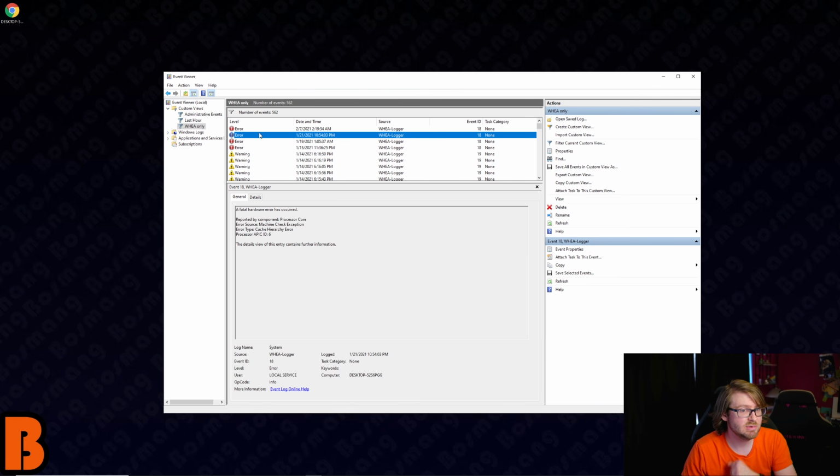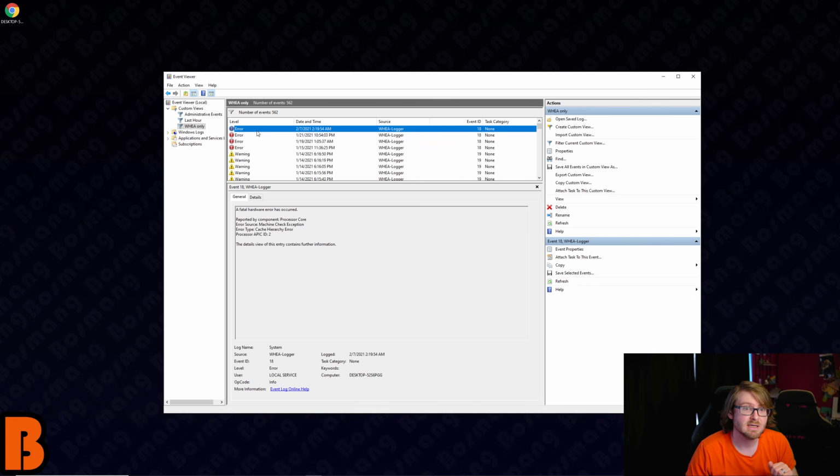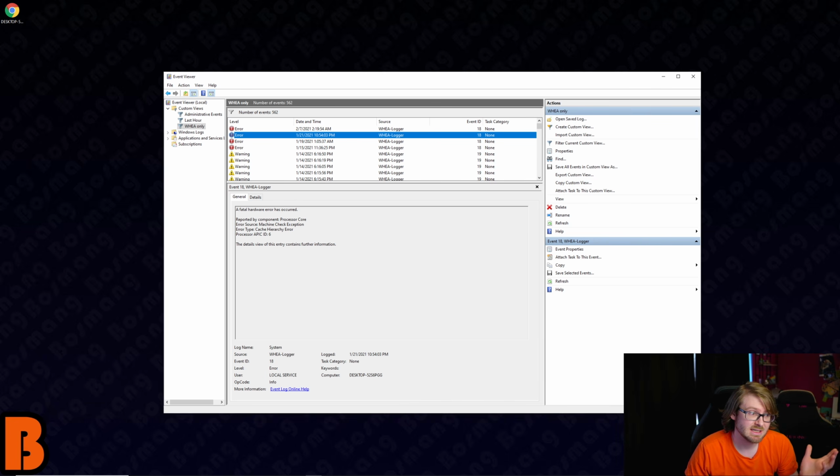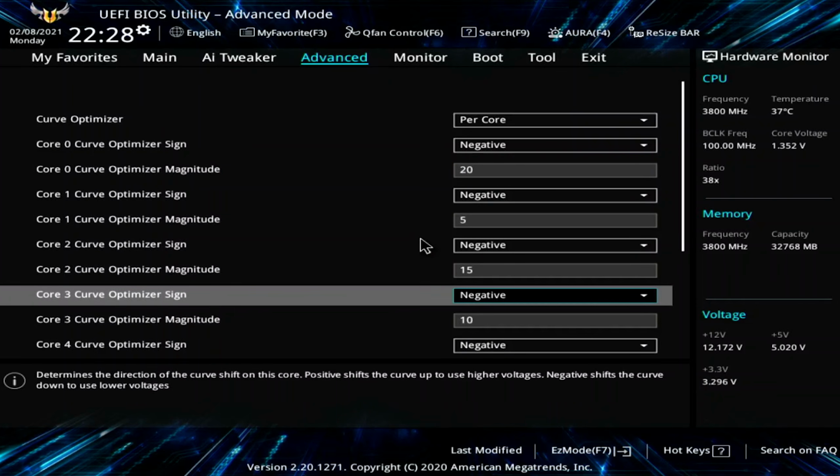And sometimes you won't get a WHEA, and you just might have to wait for another crash to get a WHEA. Or you can guess, maybe it's your best cores, right? Because the best cores generally, like I said earlier, can't take as big of an undervolt. All right, so that's what to do when you crash.